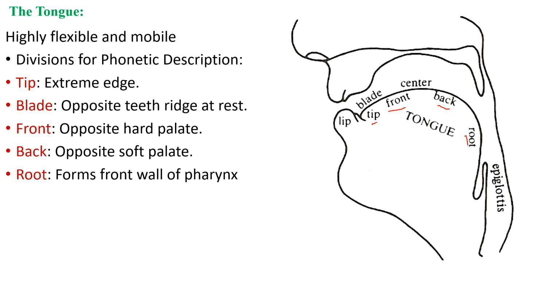This is the blade. The blade is opposite to the teeth ridge, and the back is opposite to the soft palate. The front is opposite to the hard palate. This is the hard palate, the roof of the mouth. It is bony and convex in shape.